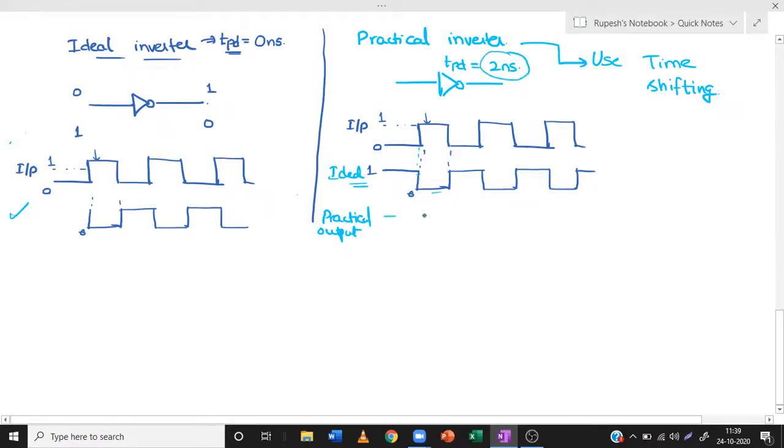So if we time shift it, after the input goes from 0 to 1, from there after 2 nanoseconds the output goes from 1 to 0. Similarly with the next case also, input 1 to 0, output 0 to 1. Similarly in every case the output is delayed by 2 nanoseconds.